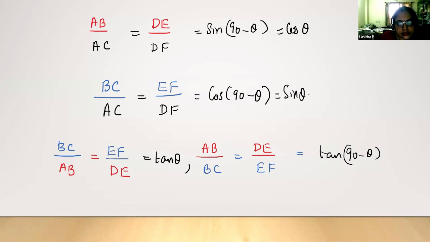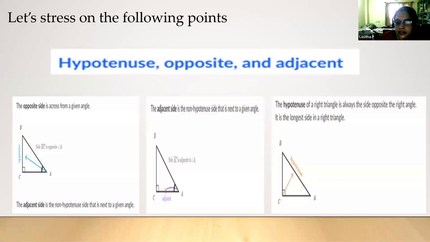And hence, after bringing this one, once again I would suggest, this is to stress the point, which is the hypotenuse, which is the adjacent side. All these things we need to say one more time, because children always make mistakes in this: based on which angle the adjacent side is to be taken, based on a particular angle which is the opposite side is to be taken. They always make such mistakes.